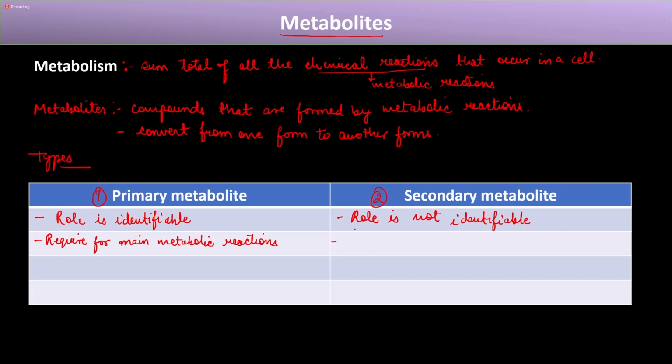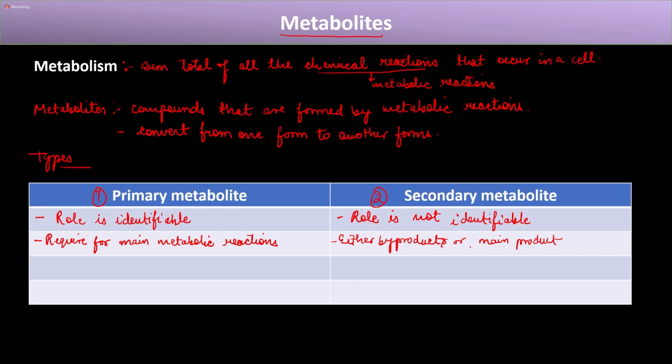But these secondary metabolites are either byproducts. As we study in chemistry, there are certain main compounds that are formed and there are certain byproducts that are formed. So the secondary metabolites are either byproducts, or they can also be the main product of that reaction, but not useful for the organism. Not always, but in most cases, they are not useful for the organism.